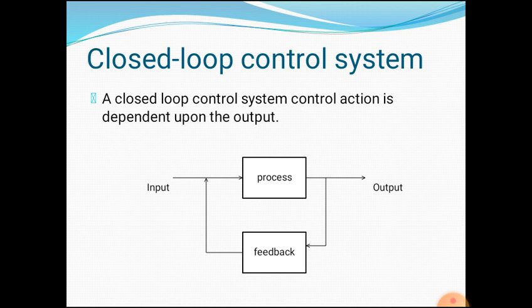Examples: air conditioner, refrigerator, automatic rice cooker. The block diagram of the closed loop control system has input, processor, feedback and output. Here the output is fed back to the input, so it is dependent on input.